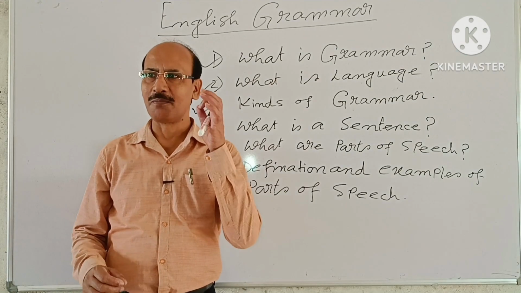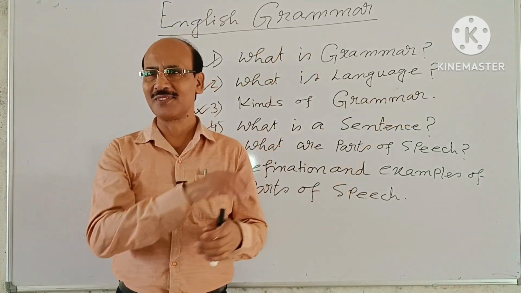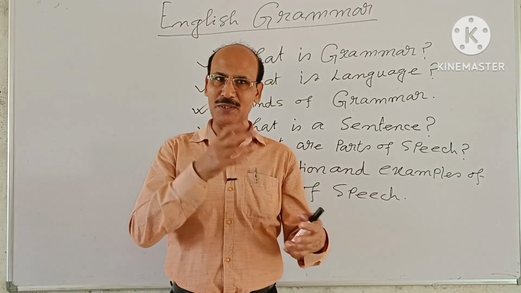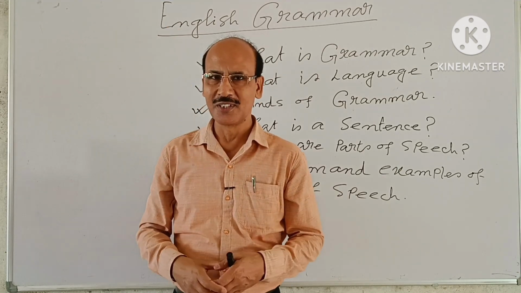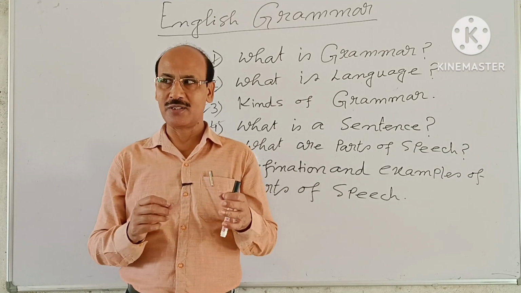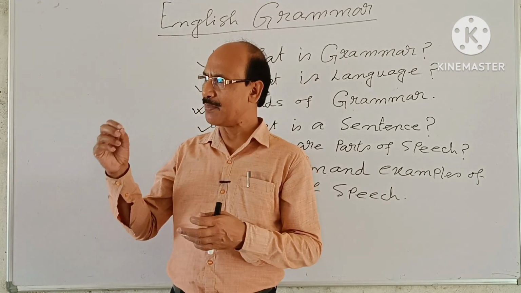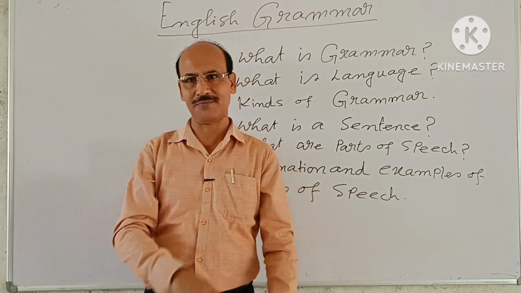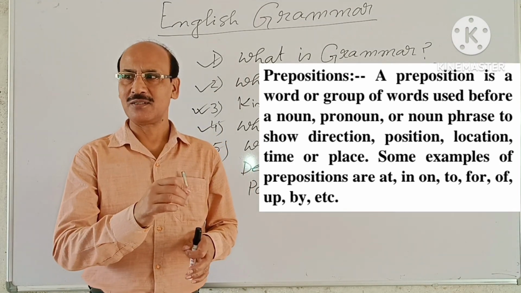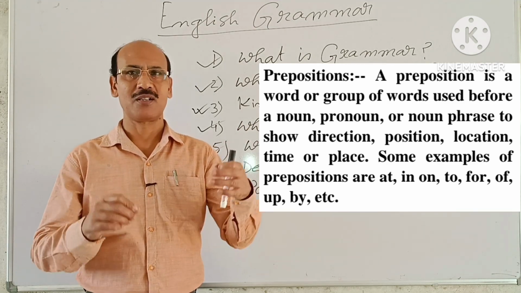Now comes preposition. From the word we understand what a preposition is. Pre means before, position means place. So, a preposition is a word or group of words used before a noun or pronoun or noun phrase to show direction, position, location, time or place.